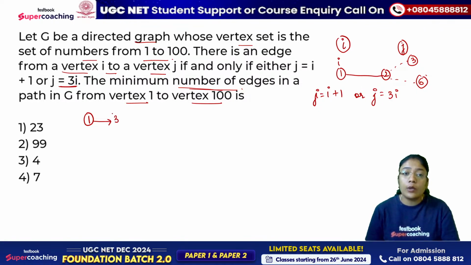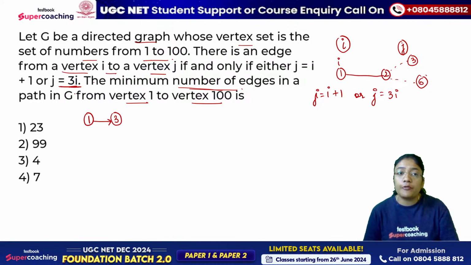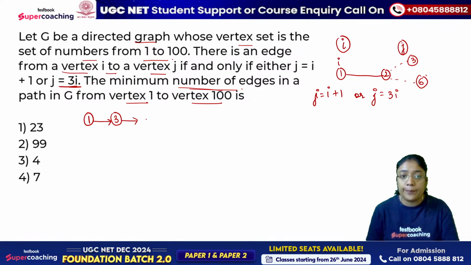Let us go to 3, because we want the fewest edges, and multiplying by 3 gives the minimum. 3 into 3 is 9, 9 into 3 is 27, 27 into 3 is 81. After 81 you cannot multiply by 3, because it crosses 100.